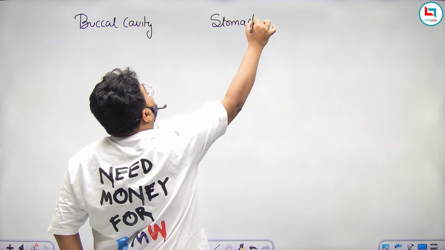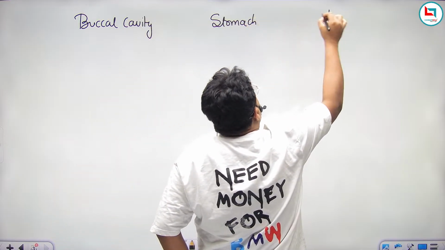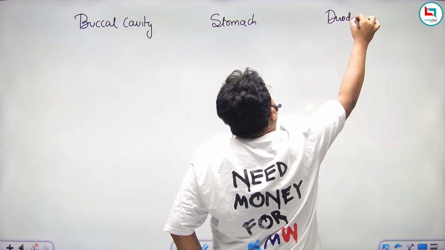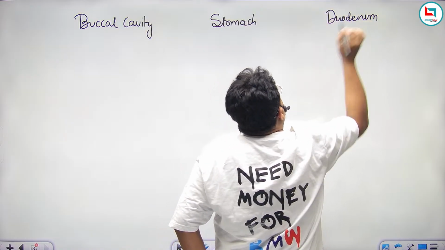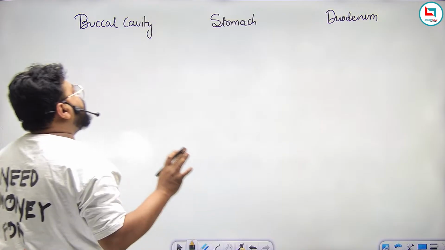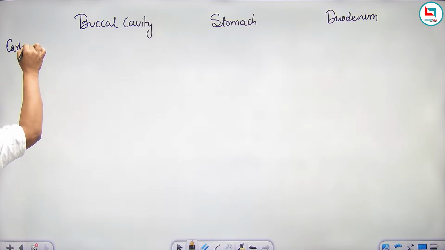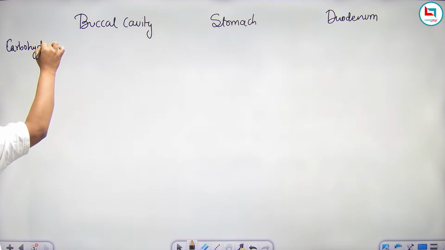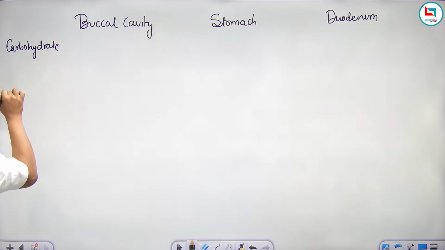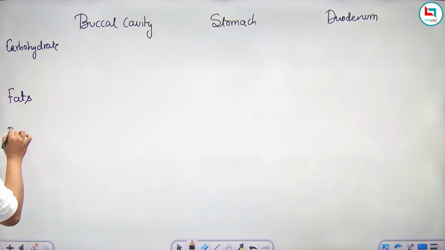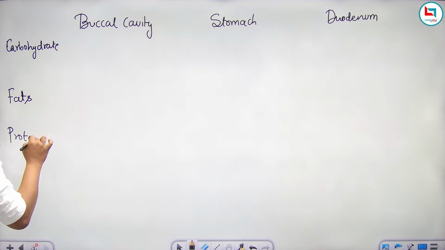And number three is the duodenum, which is part of our small intestine. The complete digestion of food occurs in the small intestine. We have to digest carbohydrate, fats, protein, and nucleic acid.